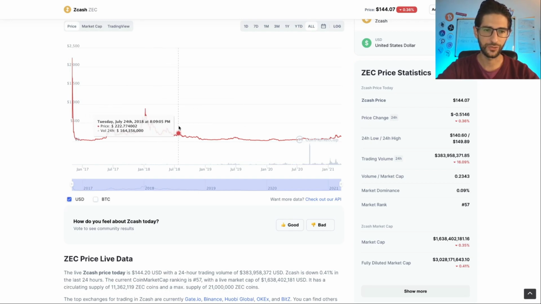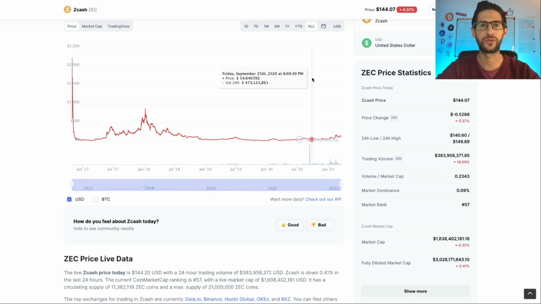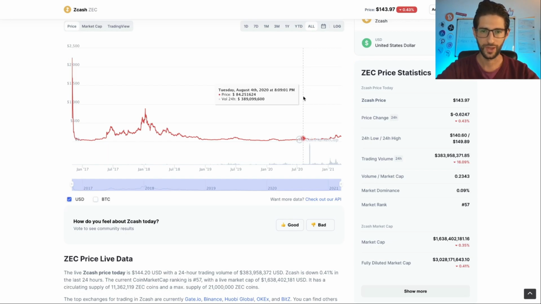But after that, during the whole bull market over 2 years and a half, we have not been seeing anything on the chart. We don't have any valid structure even during the bear market, because you need to understand that even during a bear market, a coin could generate a really good structure for a further upside. But in the case of Zcash, it's mainly flat. I mean, there's nothing to do with this project over 2 years.